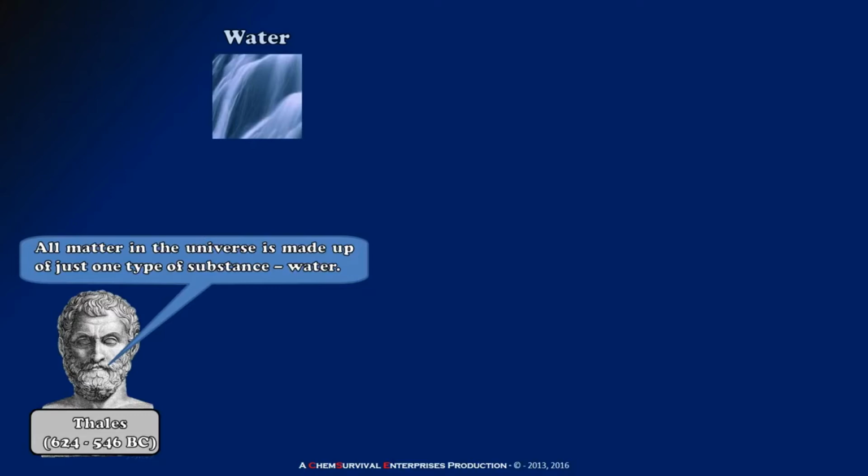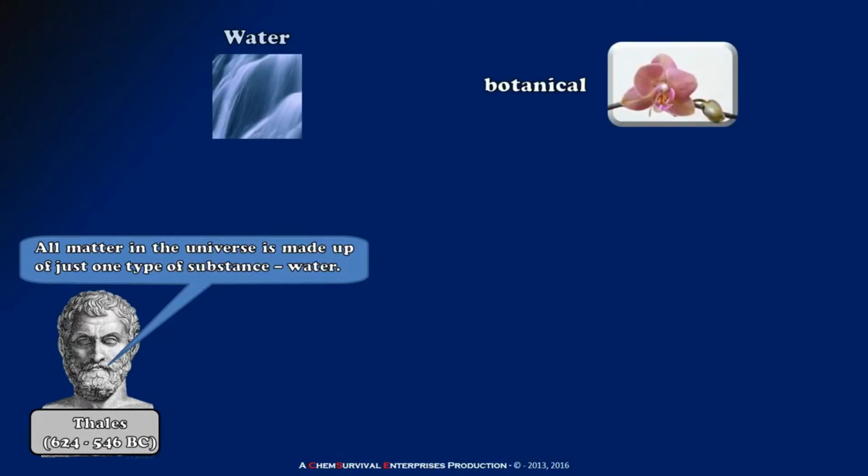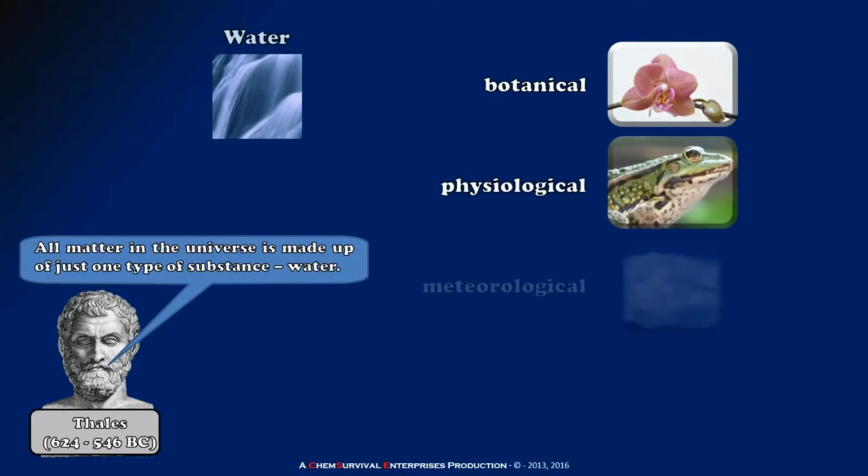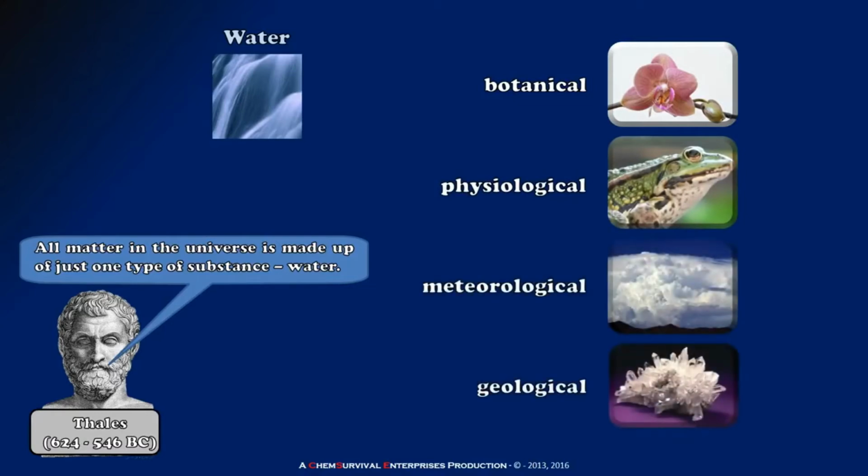Now Thales attempted to explain this by suggesting that water can take various states such as botanical, physiological, meteorological and geological water. These states were claimed to combine with one another. And in this way we got our answer to how we have such diverse material in the universe around us.